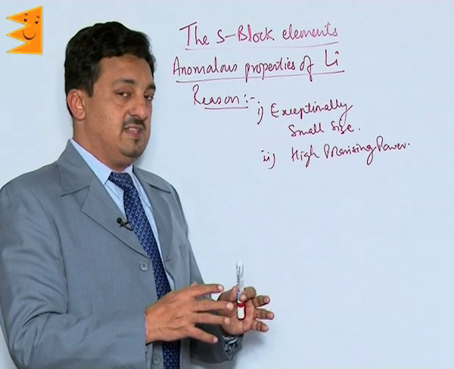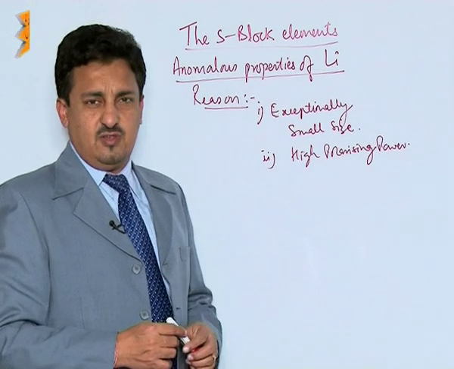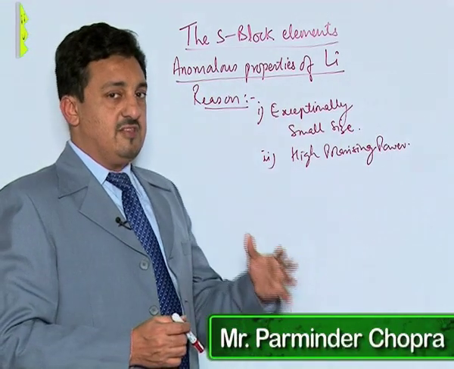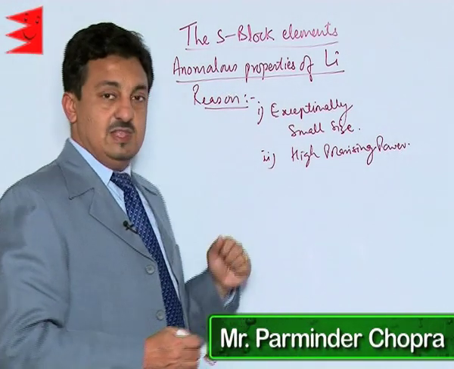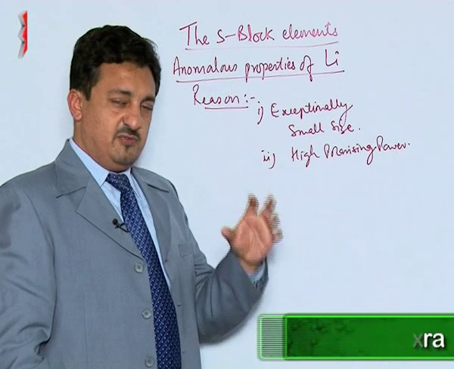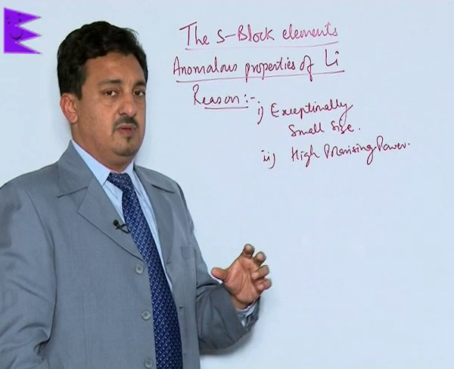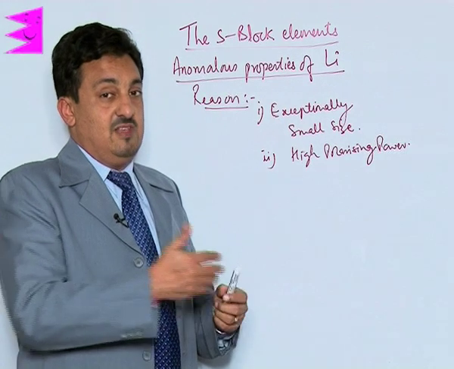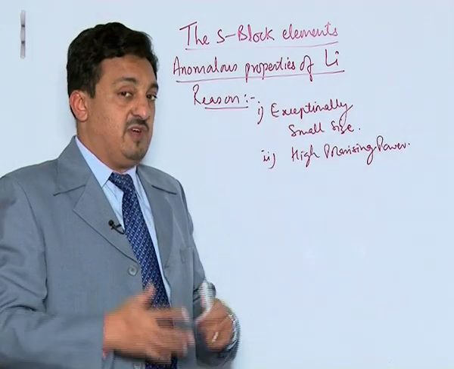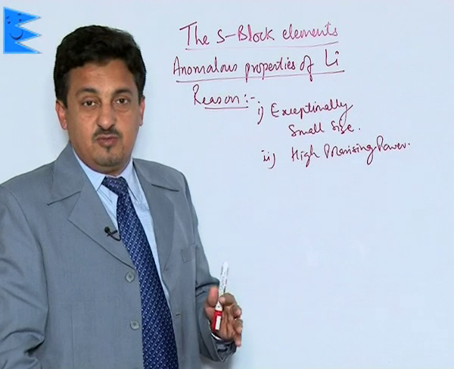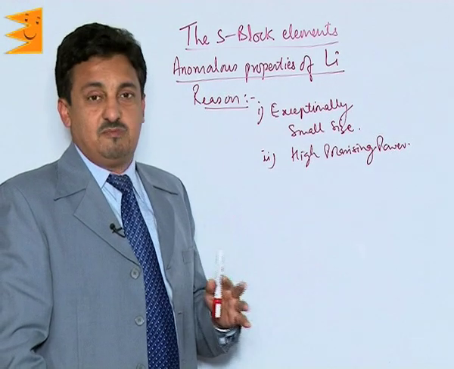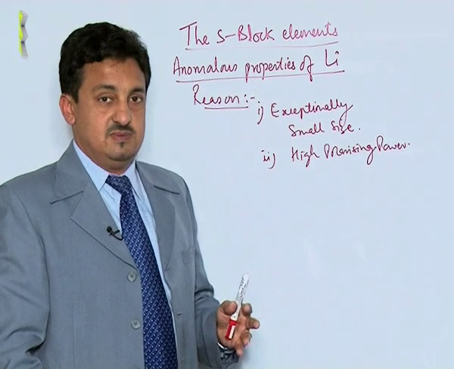Now, after understanding the characteristic properties of the compounds of the alkali metals, let us move to the anomalous behavior of lithium. Lithium, being the first element of the group, we think must resemble the rest of the elements of the group. But what we find is that it is very different from the rest. Though it resembles them in some respects, in many respects it is different.